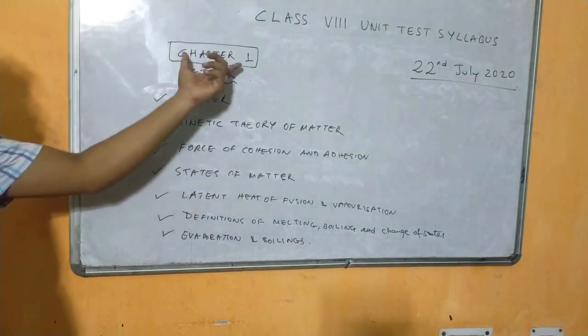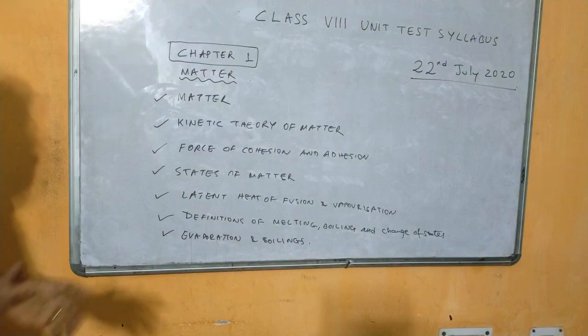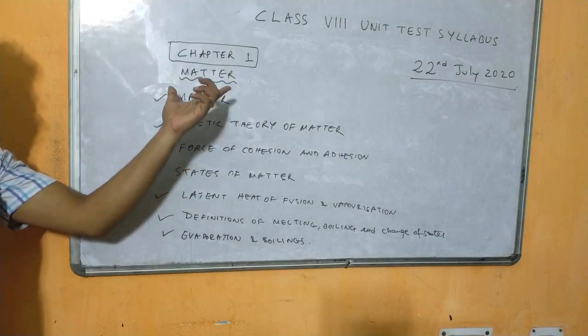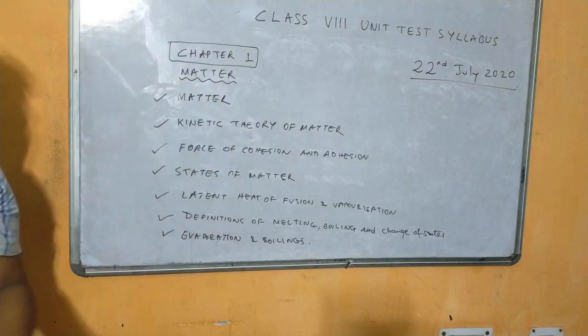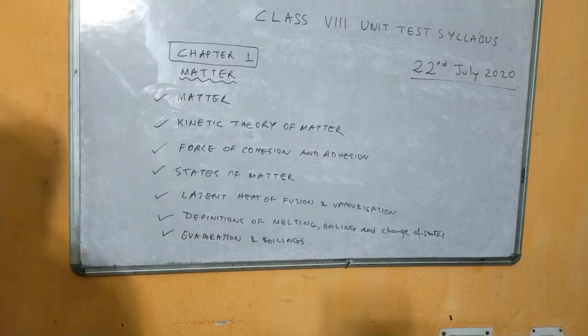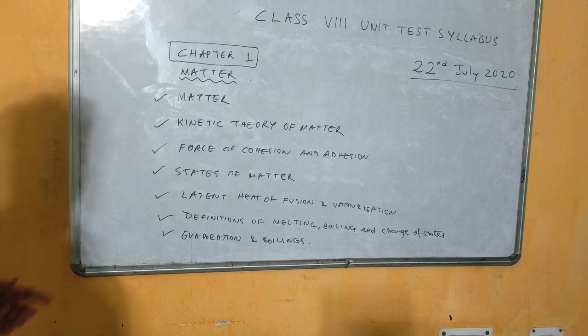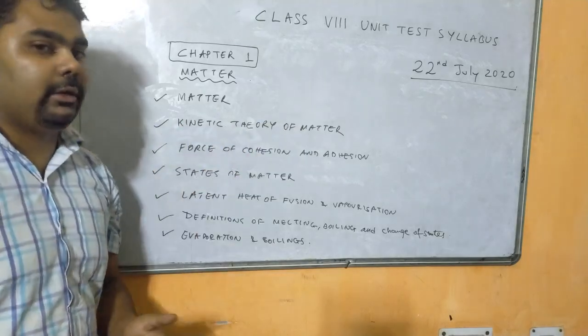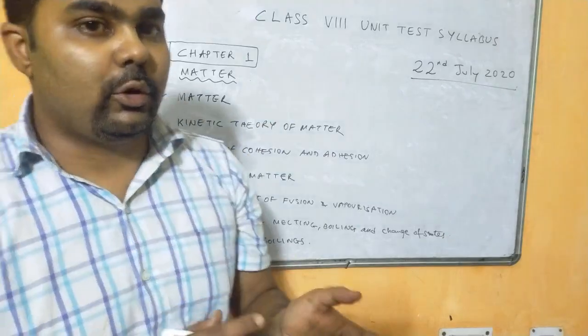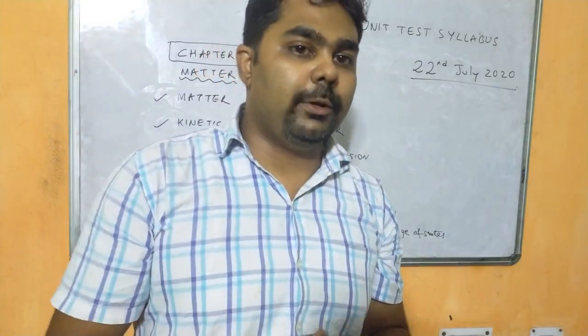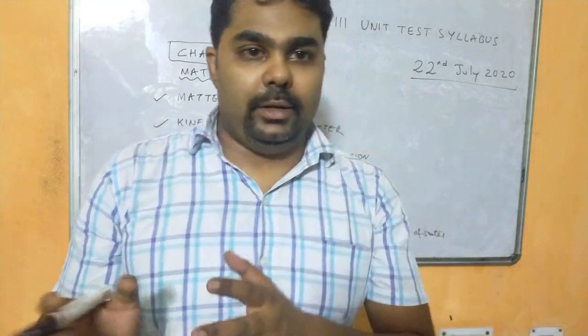First chapter we have matter. In this chapter you have to focus on the definition of matter, and matter exists in three forms, that is solid, liquid and gas. You need to learn the differences between solid, liquid and gas. Also, on the basis of kinetic theory of matter, how you are going to differentiate solid and liquid, and solid and gas.